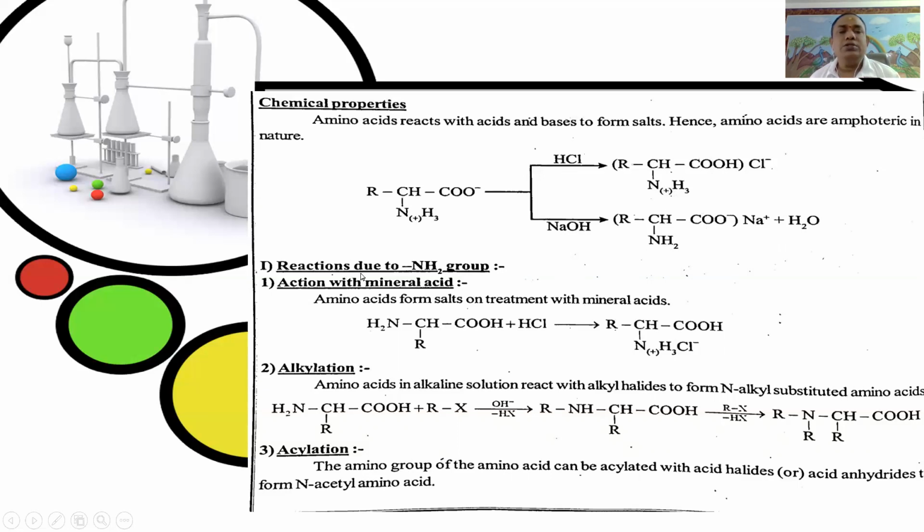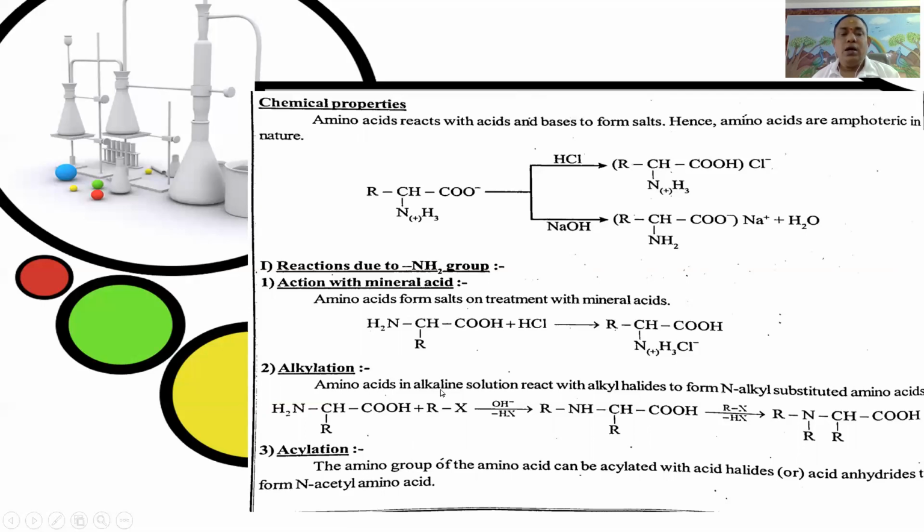First one, reactions due to the basic amino group. In that, the first is reaction with mineral acid. That is, amino acids form salt on treatment with mineral acid. That is RCHNH2COOH plus HCl, then it gives rise to RCHNH3+Cl-COOH. It is the salt.